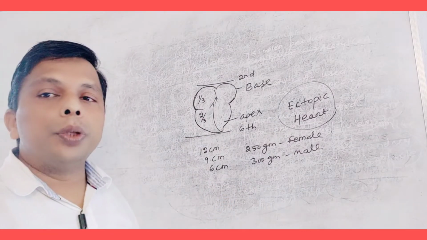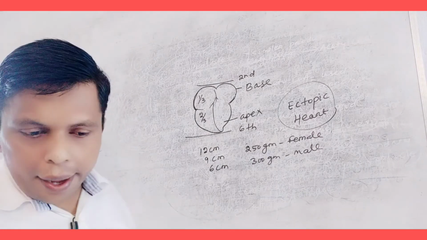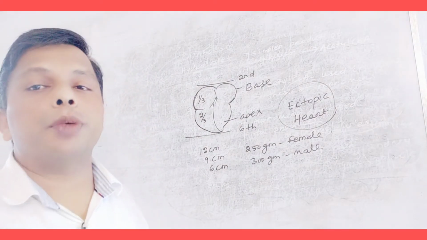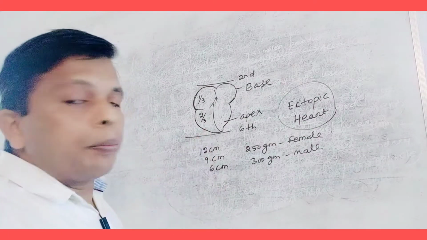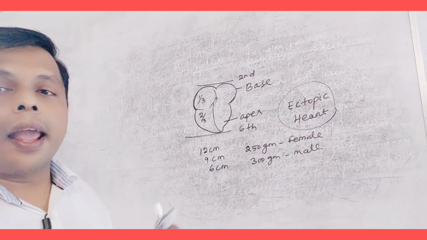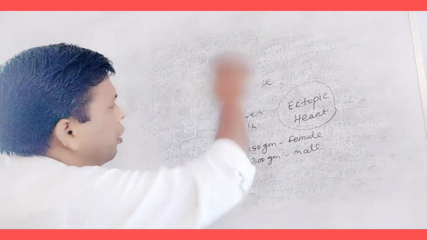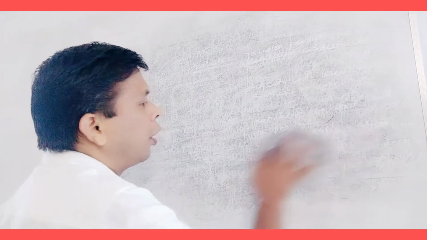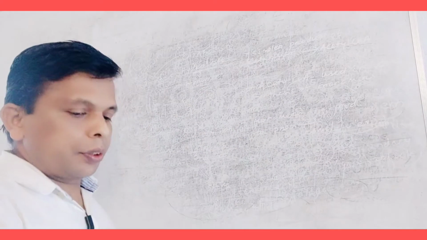Now come to the external part. Externally, we know 95% of the heart is made of cardiac muscle. Okay, so there is an external covering. The external covering protects the heart, keeps the heart in position, and also maintains a number of functions.